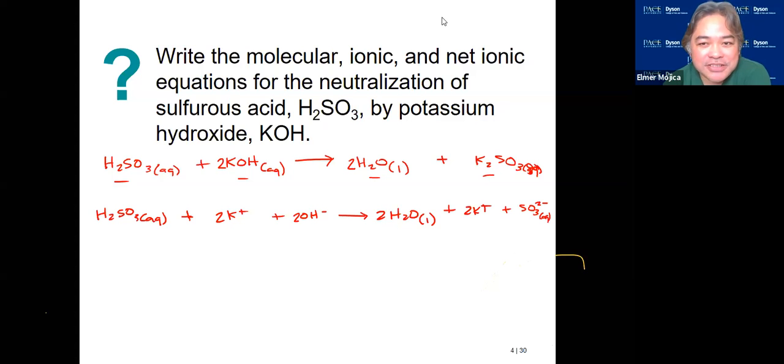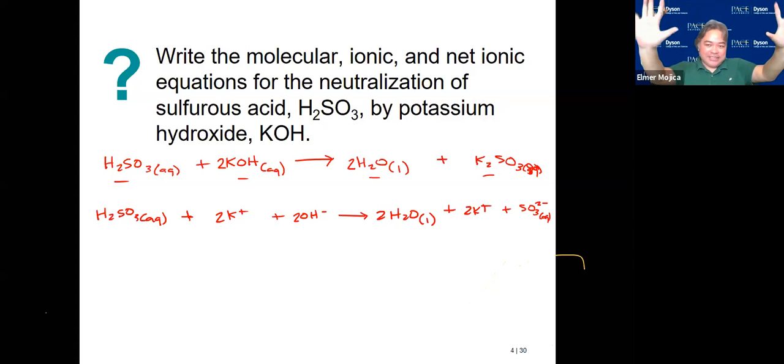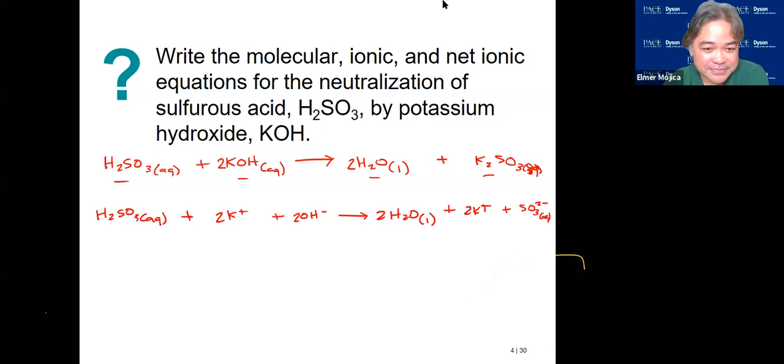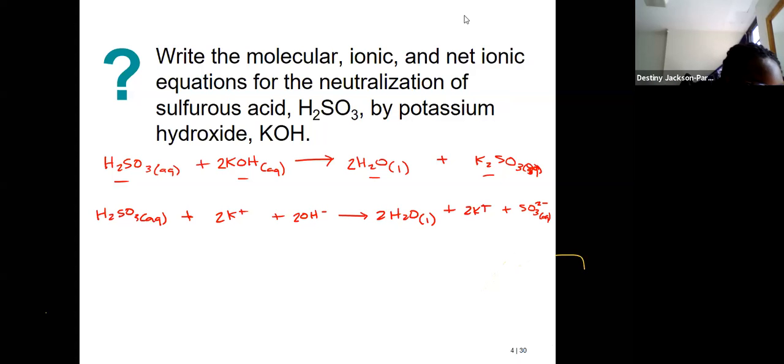So you might ask yourself, how can we split it? Go back to chapter 2. How do we define the ionic compound? It is a positive and a negative charge, right? So it's made up of a metal and a non-metal. And then we just split it up.